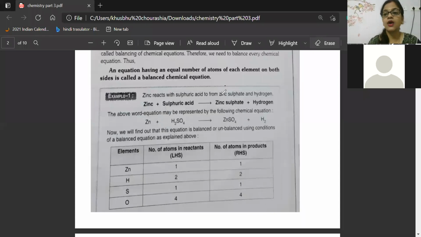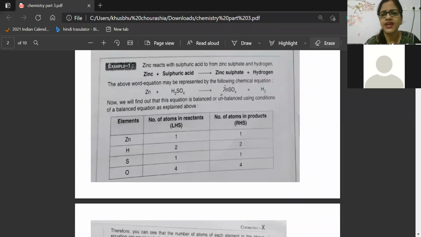Now see this, how to balance. Again the sulfuric acid example. I told you, zinc, when it reacts with sulfuric acid, gives ZnSO4 and hydrogen. Now here we are seeing two important points. You are seeing that one box is made. In that box LHS and RHS are written. So now focus on that.